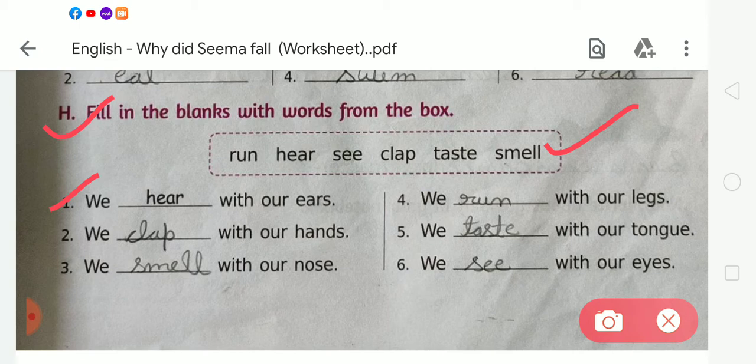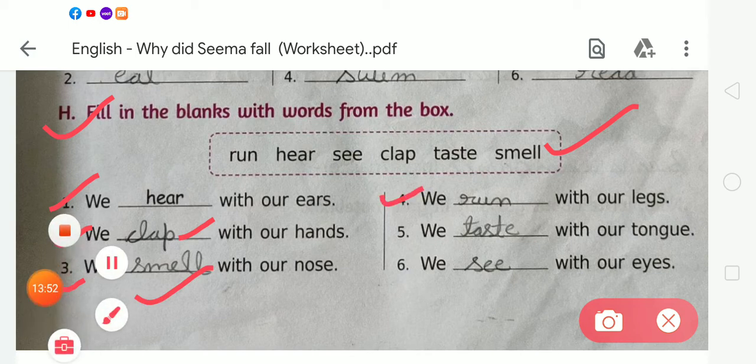Okay. Now in second, we dash with our hands. So what will we do with the help of our hands? So we have to clap. So we write CLAP, clap. In number 3, we dash with our nose. So we have to write smell. SMELL, smell. Okay. In number 4, we dash with our legs. So we have to write run.